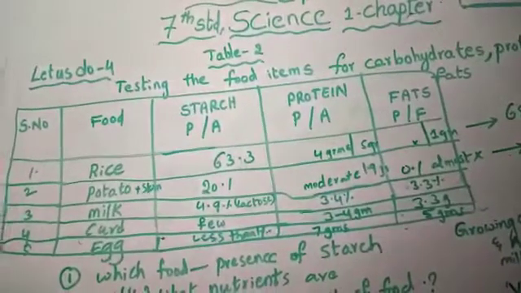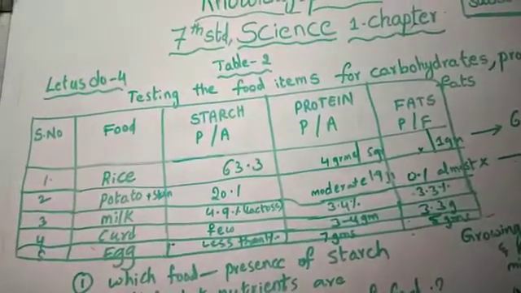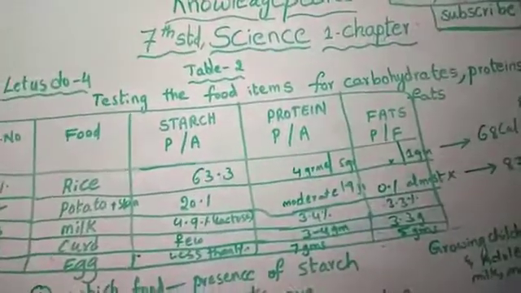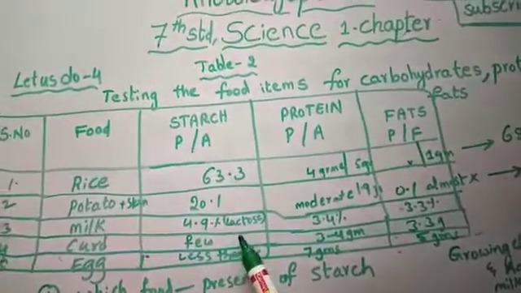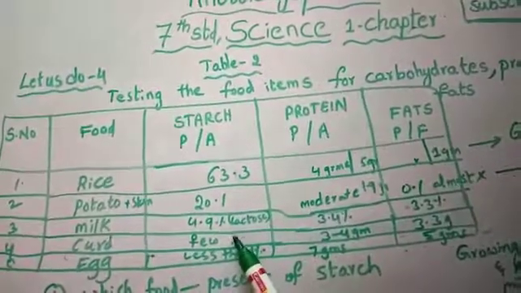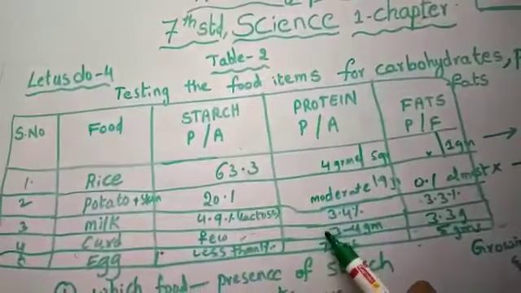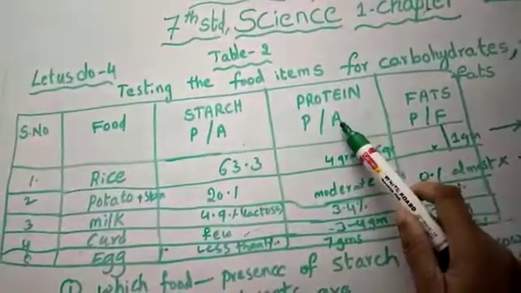Now see curd. In curd, very few amount of starch will be present, and protein you can observe here. Okay, see here, few only the starch. Now see in the protein, 3.4 grams for the protein.